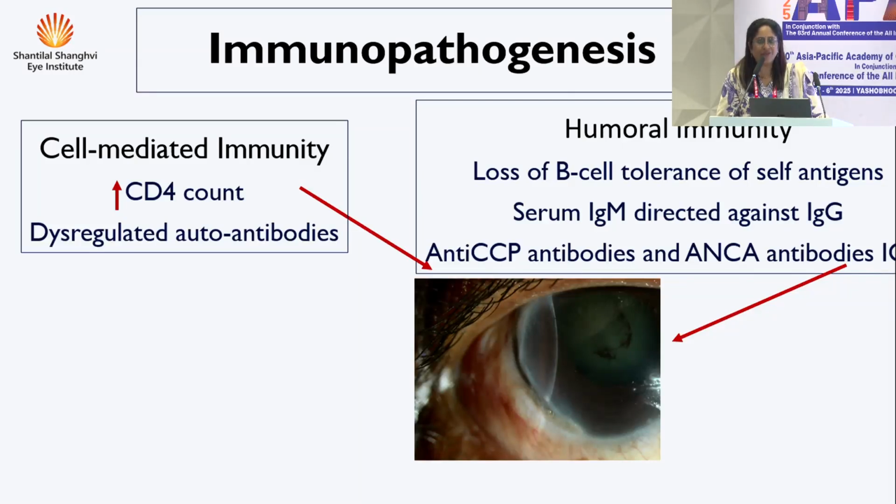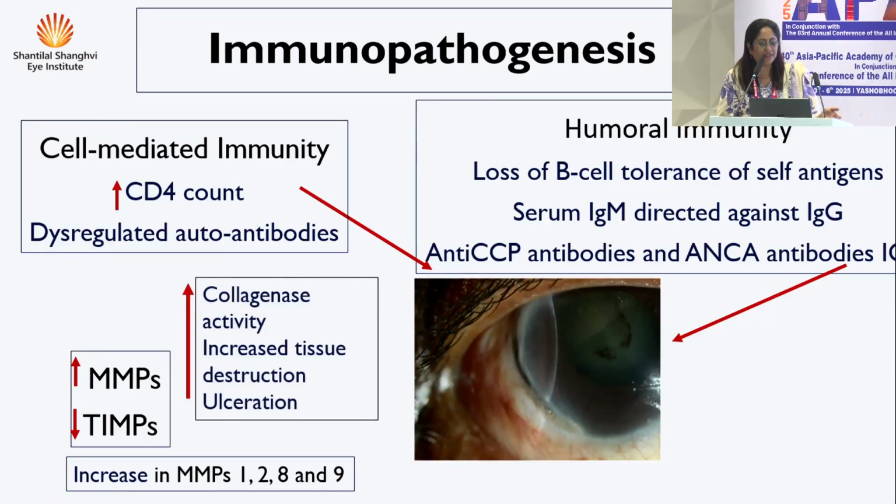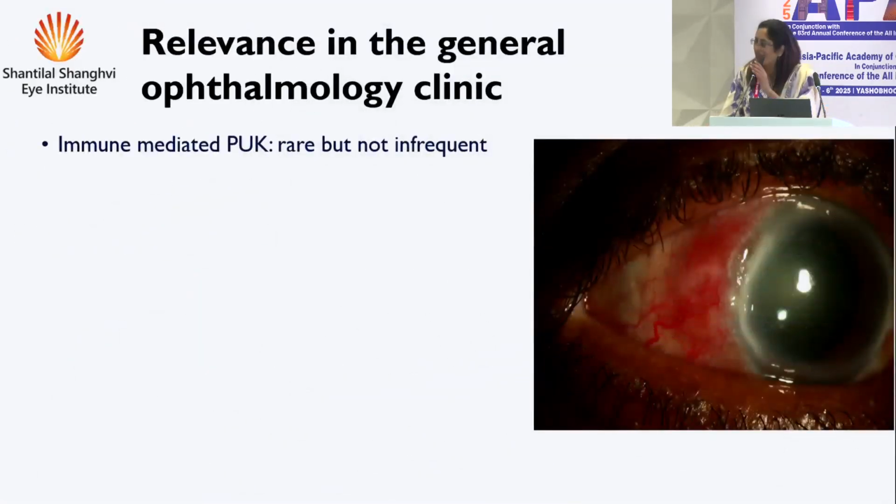The serum IgM starts getting directed towards the natural IgGs. In certain diseases like RA, there are anti-CCP antibodies floating around. In GPA, there are ANCA antibodies floating around. All of these put together, they torture the cornea. There is an upregulation of the matrix metalloproteases and downregulation of the TIMPs. There's especially increased collagenase activity, increased tissue destruction and ulceration. And overall, there's a decrease in tissue repair. This is how all of this put together starts attacking the poor cornea, the periphery. That's why I always feel very sad for the cornea.